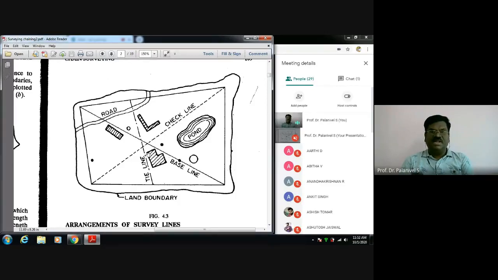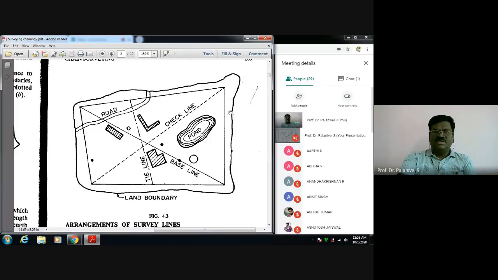From the survey line we will measure offsets to the features, and then we can come to the office and plot it. I hope you understand. Suppose I have this baseline here. From this, I will take several perpendicular offsets to the boundary of this pond, and this way I will get the boundary line of the pond and plot it on my plan or map of the area. Recently, many advancements have come. But long back, well before information technology and electronic devices, this was the procedure followed.